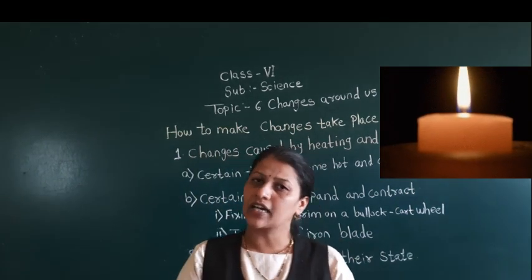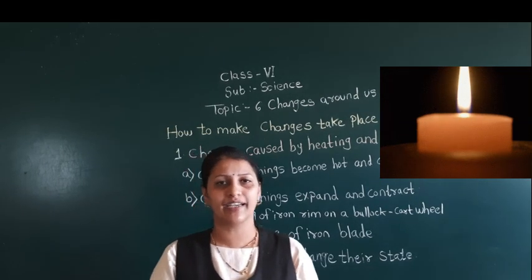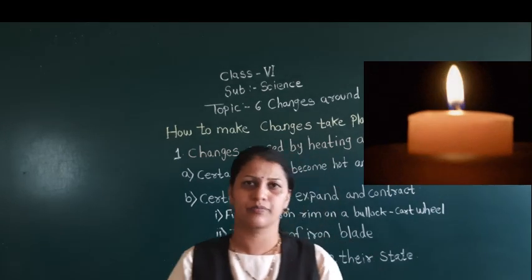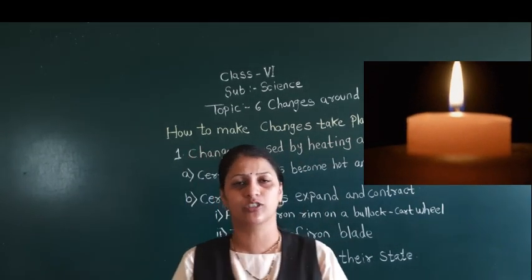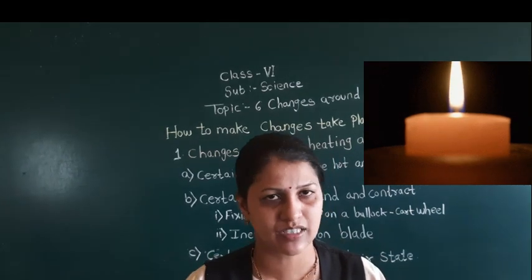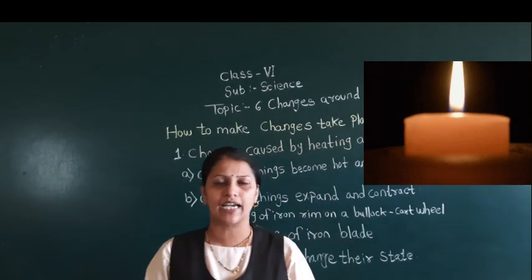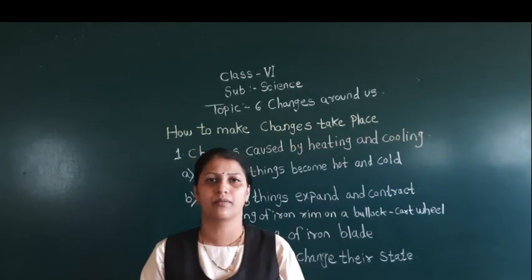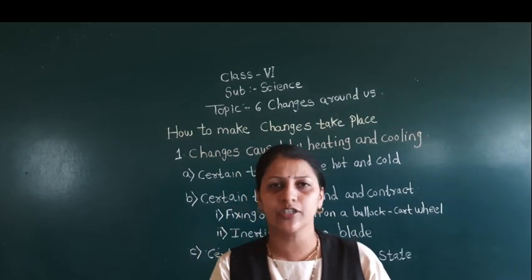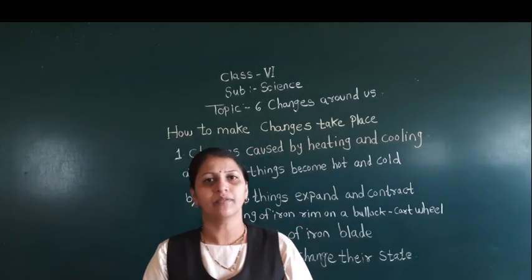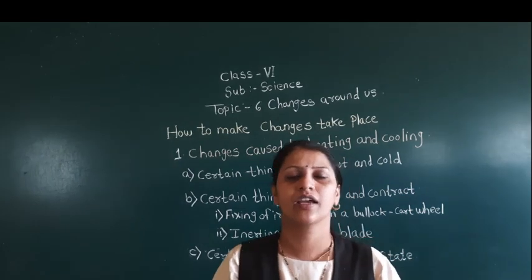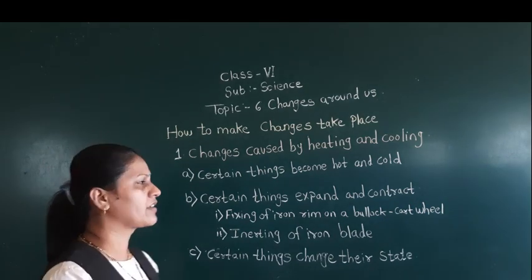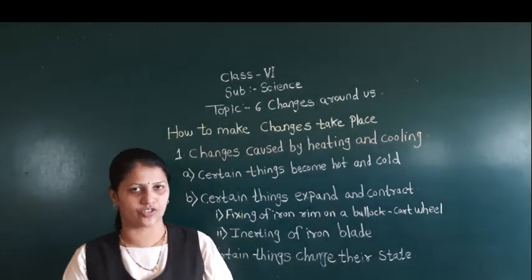Yes or no? We can convert again by putting the thread in that. We can bring back that candle into the original form. The melted form of that candle we can bring back to its original form. So this is a reversible change. When we burn that candle, the candle will melt, and if we use that melted candle wax again to make the candle, we can bake the candle. So in this way we have learned that when we heat or cool an object, we find different changes.